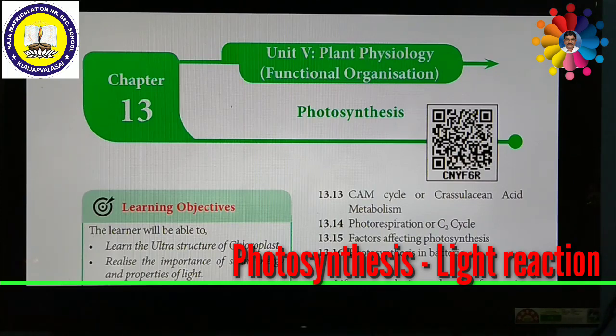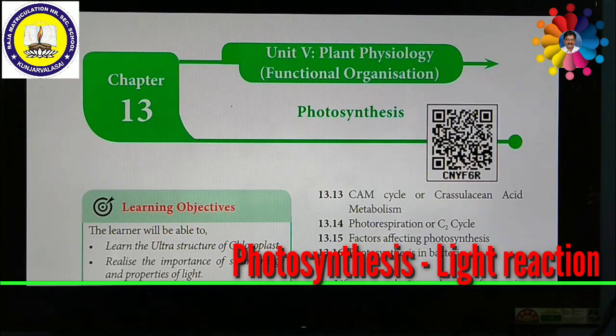And later on we are going to discuss photosynthetic pigments. Inside the chloroplast, a lot of pigments are there, like chlorophyll A, chlorophyll B, chlorophyll C, xanthophyll, carotenoids. In such a way, various kinds of pigments are present in the chloroplast. Then the spectrum of electromagnetic radiation, because light is an external factor of photosynthesis. Light is made up of many parts because it is an electromagnetic spectrum. The details of the electromagnetic spectrum we are going to discuss.